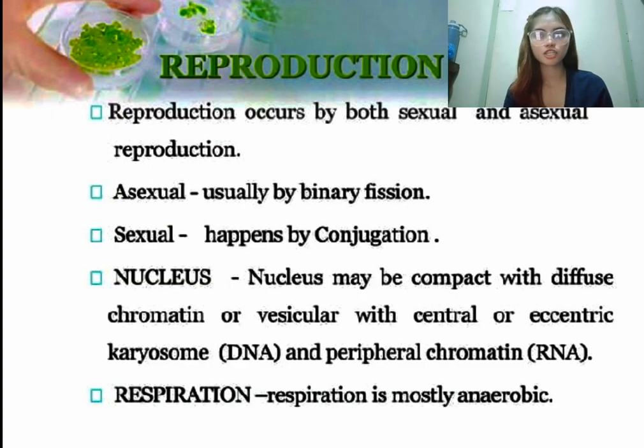Next is the reproduction. Reproduction occurs by both sexual and asexual reproduction. Asexual usually happens by binary fission, while sexual happens by conjugation. The nucleus may be compact with diffuse chromatin or vesicular with central or eccentric karyosome of DNA and peripheral chromatin of RNA. Then, respiration is mostly anaerobic.